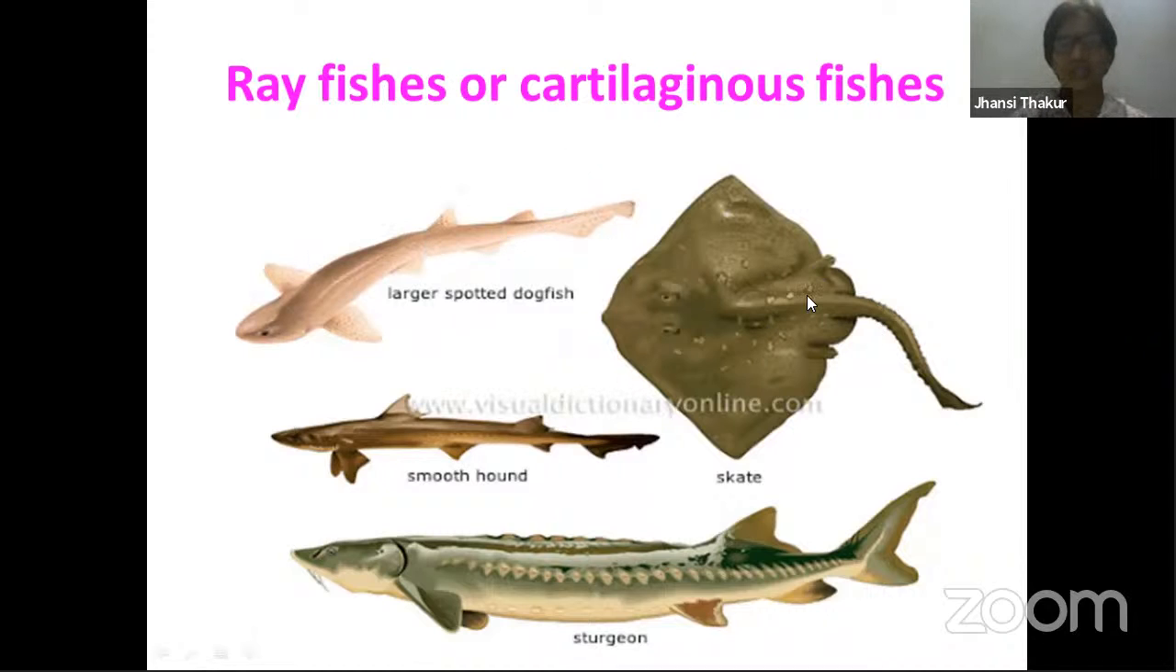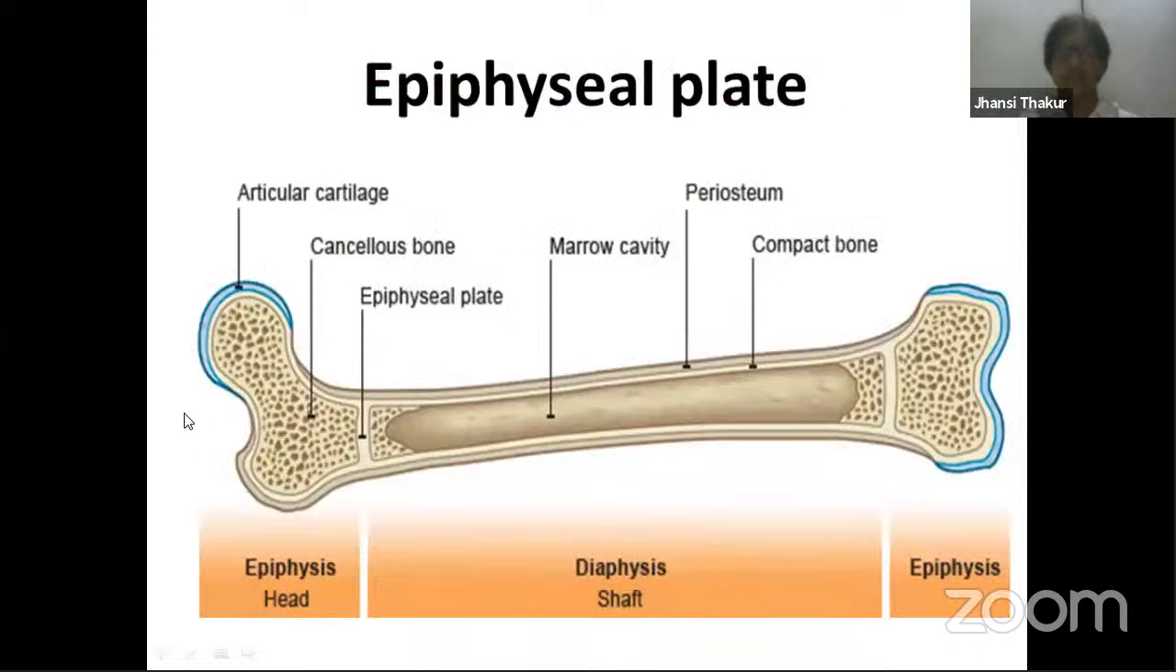electric ray, all these fishes. So fins are not like the other normal fishes you find. So these are the fishes having an endoskeleton made up of cartilage, which is hyaline cartilage. Hyaline cartilage is also present in the form of the epiphyseal plate.